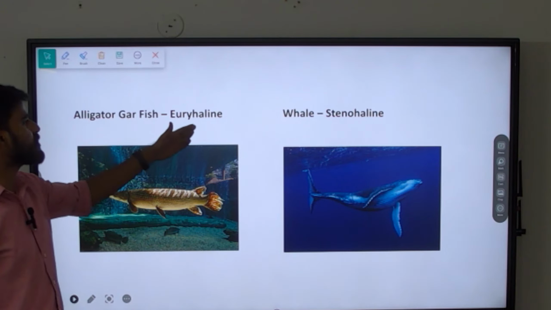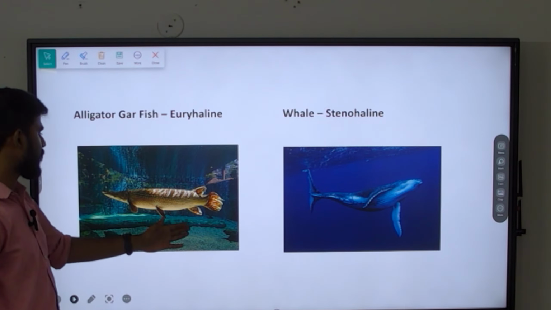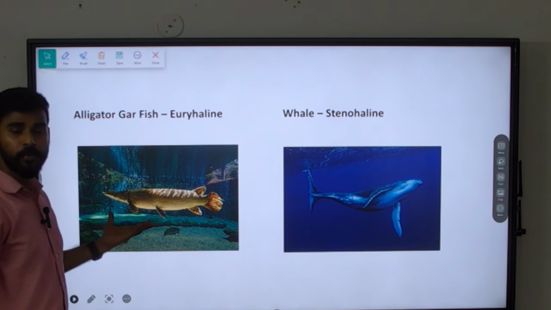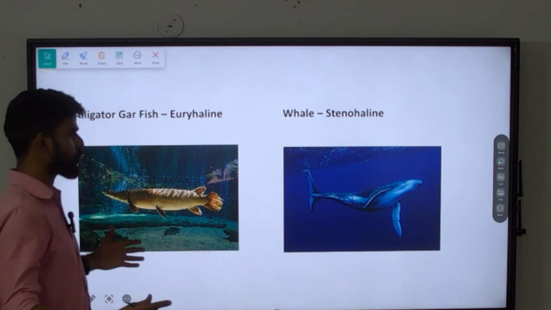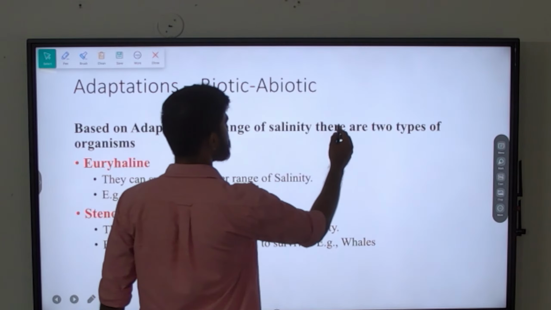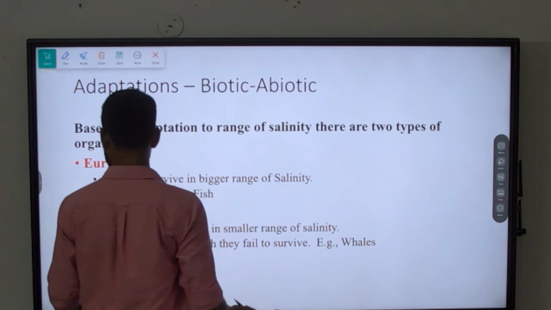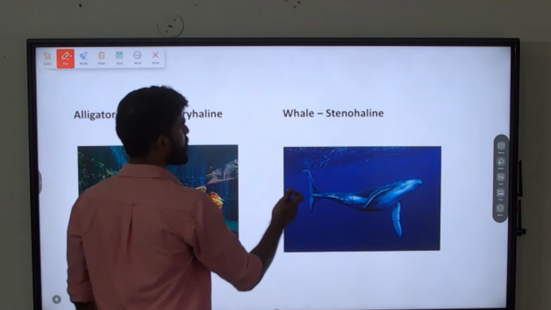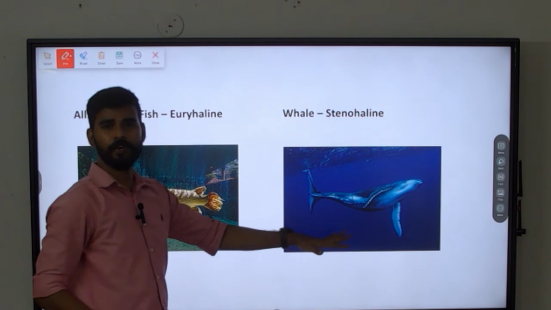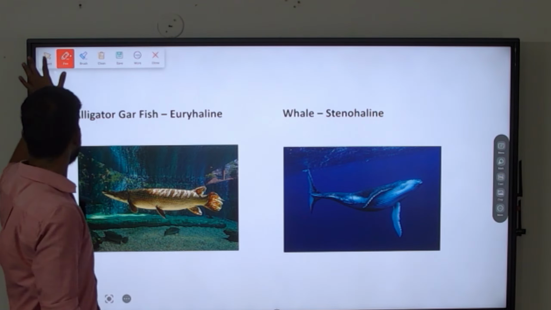Next adaptation that we are going to see is, okay, this is the picture. Alligator garfish is euryhaline. So this is the alligator garfish which grows up to 8 feet when it is matured. And then this is whale, that is a stenohaline organism, which will live only in seawater.